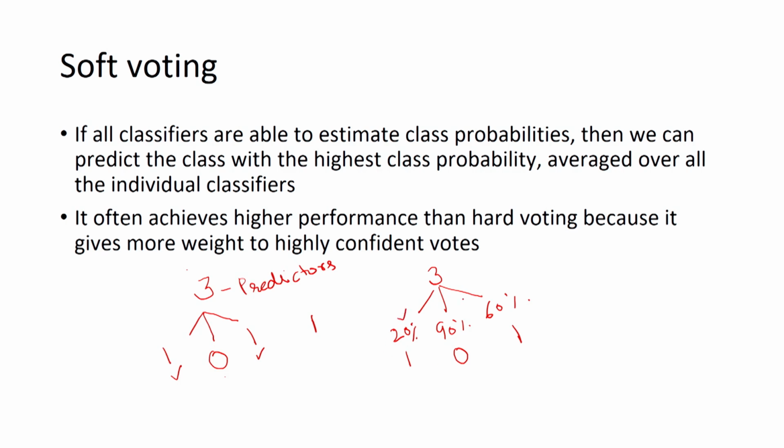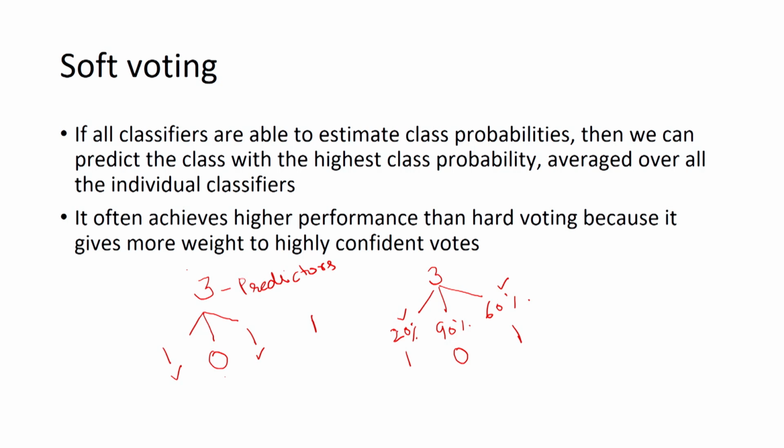So, here for predictor 1, 20% chances it is saying that the class is 1 and 80% chances are that the class is 0. For predictor 2, 90% chances are that the class is 0 and 10% chance is that the class is 1, and for the third predictor 60% chances are that the class is 1 and the remaining 40% chances are for class 0.